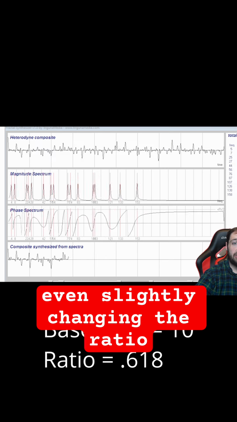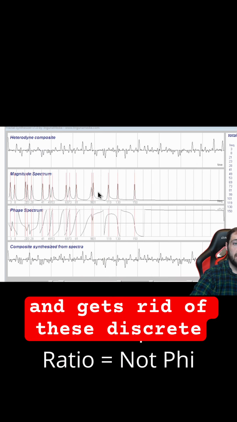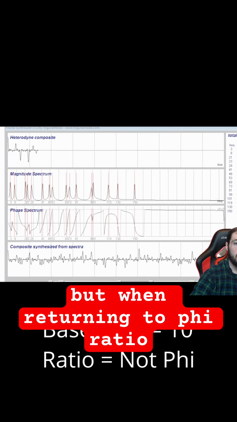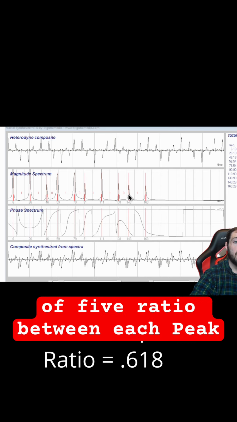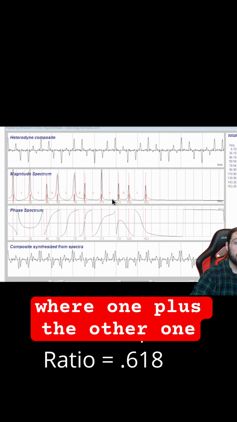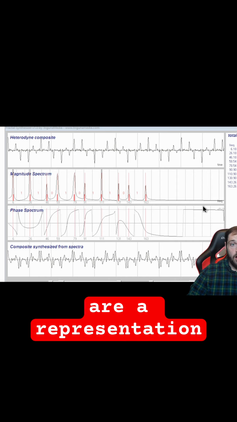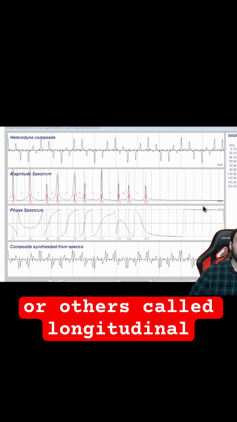Even slightly changing the ratio completely disrupts the frequency patterns and gets rid of these discrete packets that we just talked about. But when returning to Phi ratio, there is an ordered structure of Phi ratio between each peak and valley, where one plus the other one is equal to the next one. And these packets are a representation of what many call scalar waves, or others call longitudinal waves.